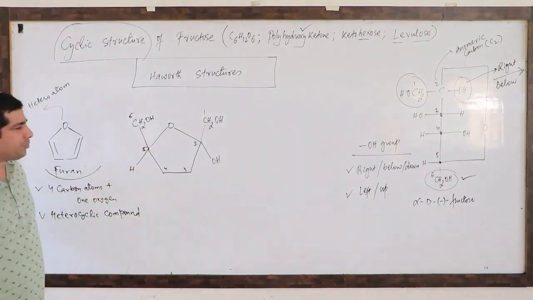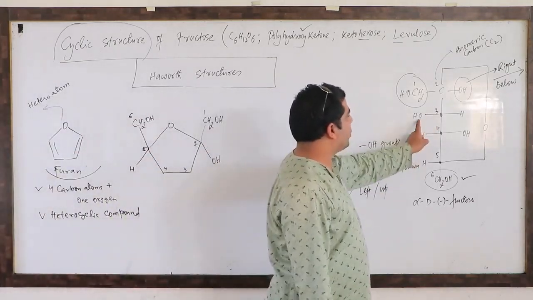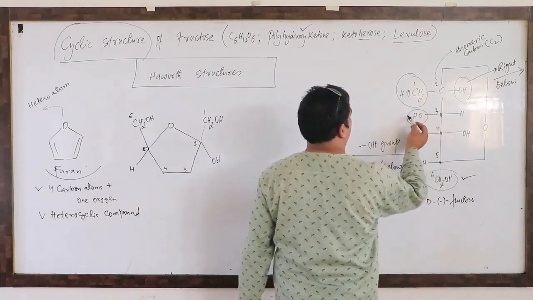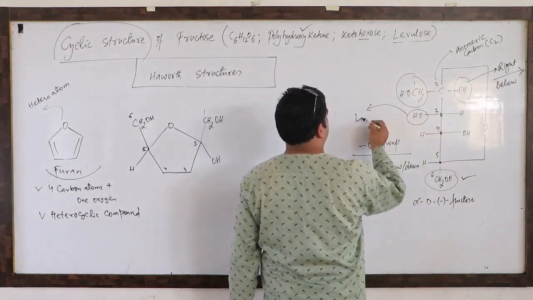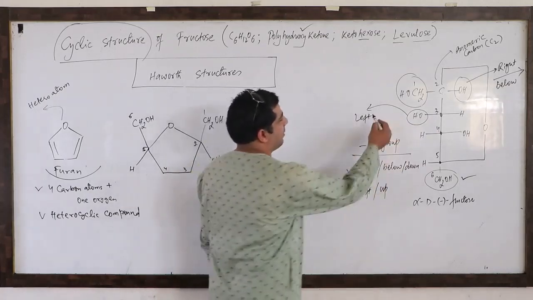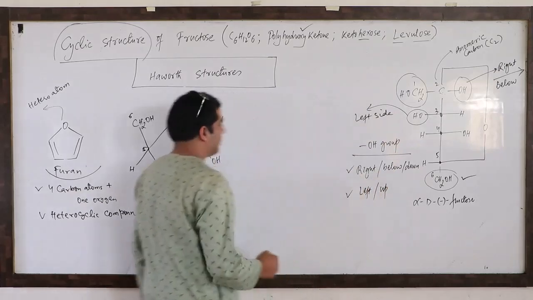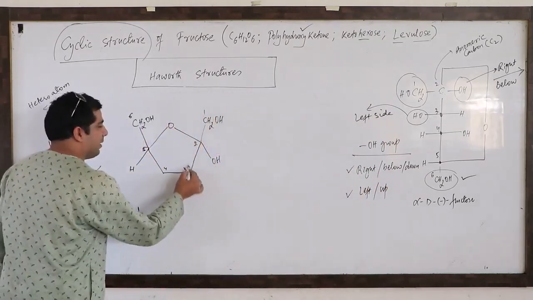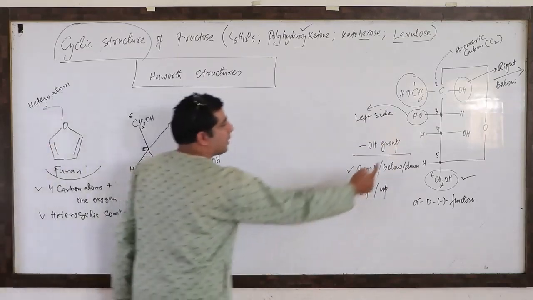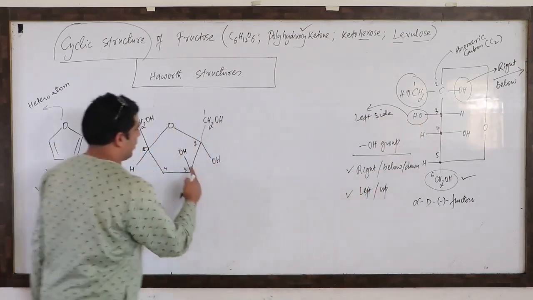Now after that, the third carbon has the OH group on which side? The left side. What do you mean by left side? Left side means up. So the OH group will be up. The third carbon has the OH group on the left, left means up, so I am writing up.